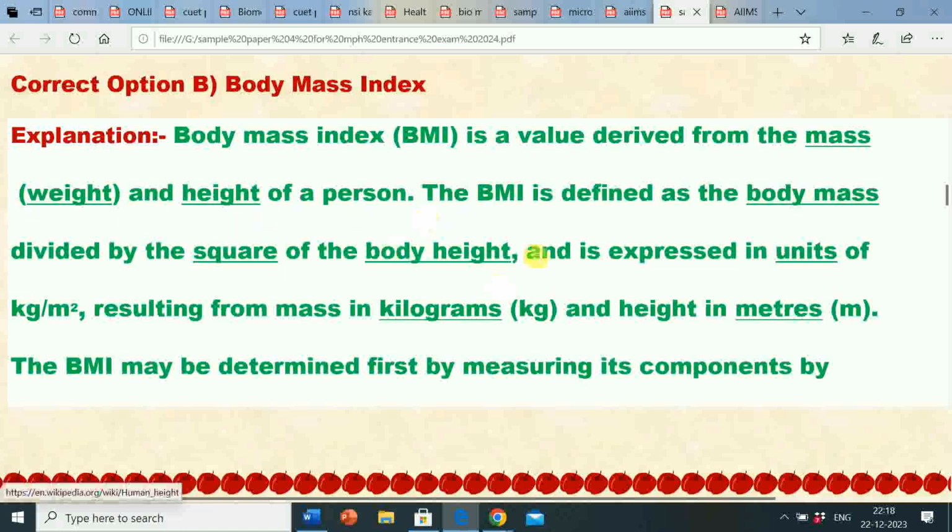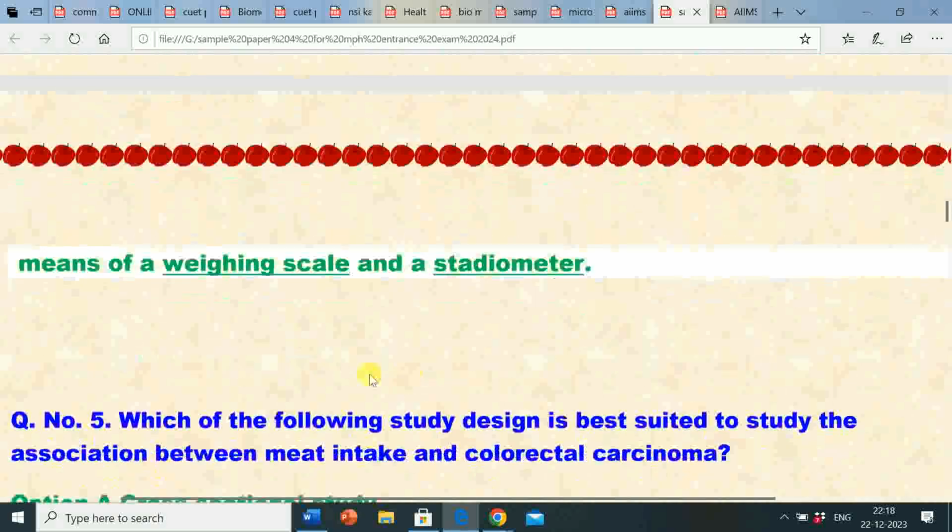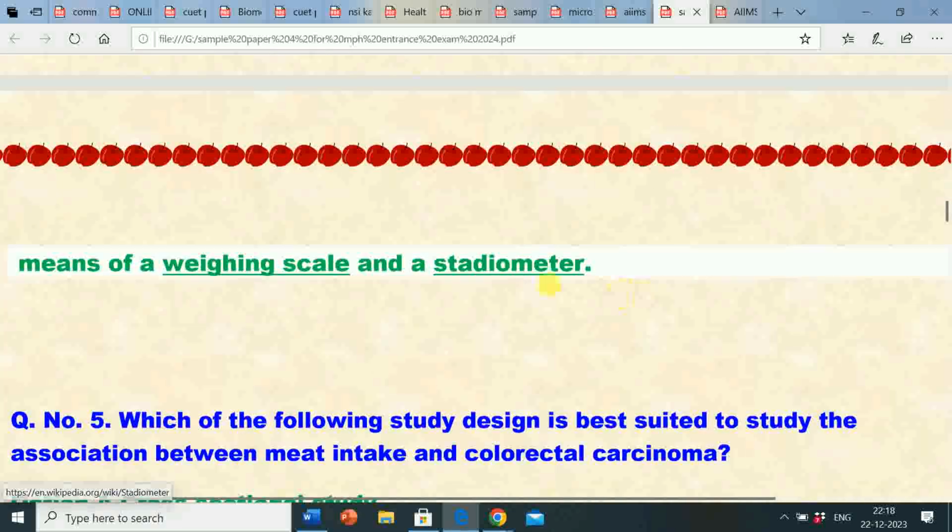The BMI is defined as the body mass divided by the square of the body height, and is expressed in units of kilogram per meter square, resulting from mass in kilograms and height in meters. The BMI may be determined first by measuring its components by means of a weighing scale and a stadiometer.